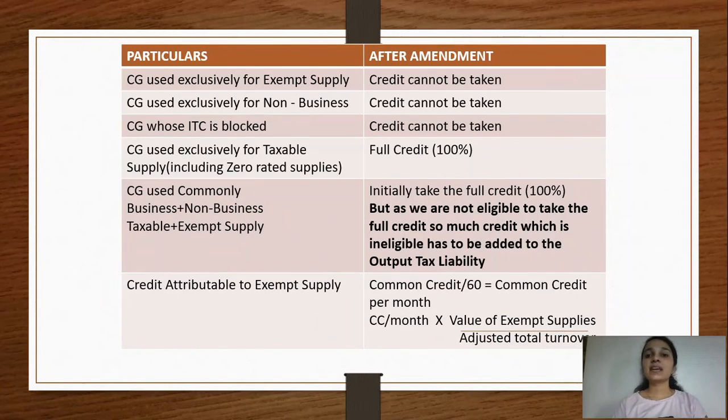But yes, there is a change when there is a subsequent shift in the capital good. There is a subsequent shift from exempt to taxable or taxable to exempt as well as taxable. So now let us look at how this subsequent shift will impact, or what is the shift which has come up.